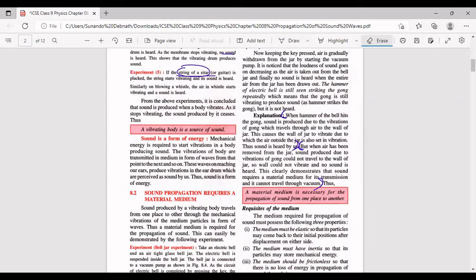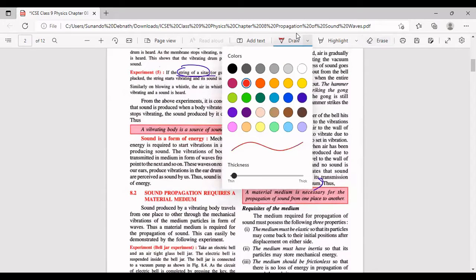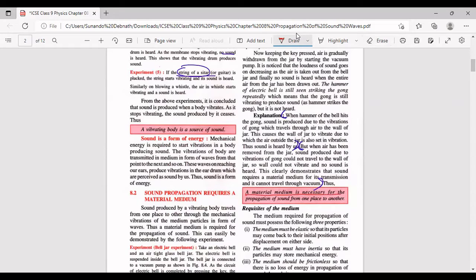All right. So what can we conclude from this experiment? That a material medium is required for the propagation. Propagation means travel of sound from one place to another. This medium could be air, could be water, it could be solids also, but it needs a medium definitely.